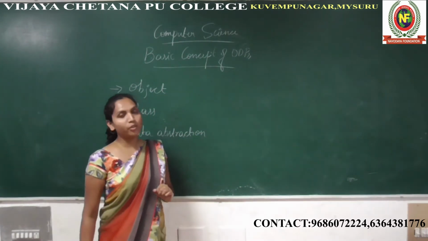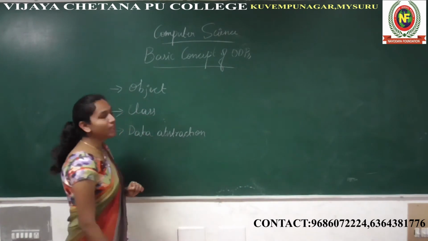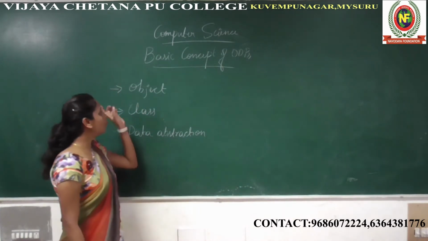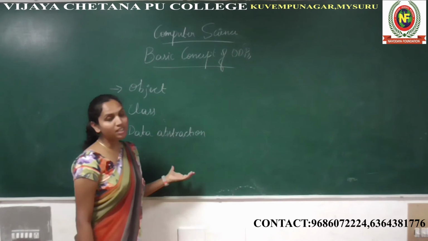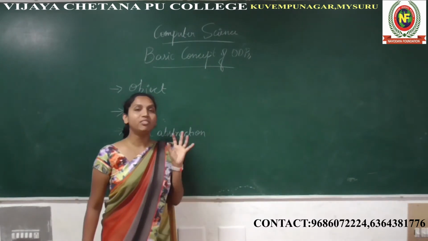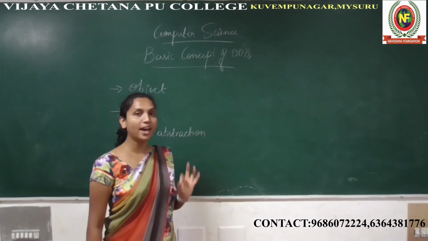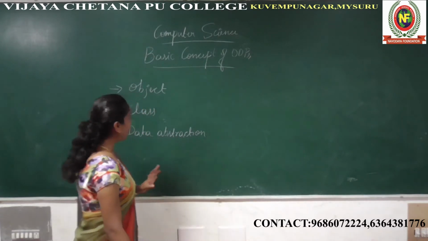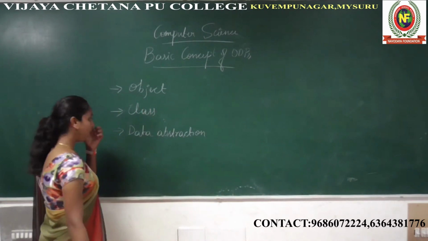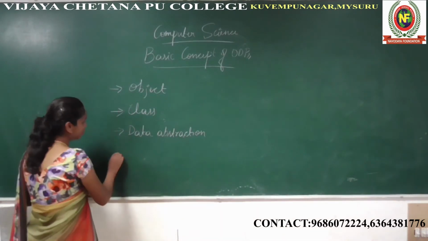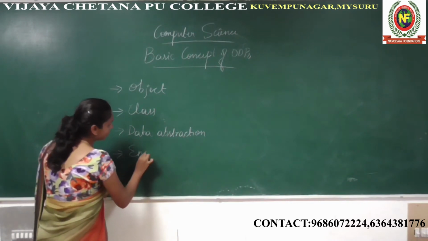They may ask the question for 5 marks: what are the characteristics of OOPS? You should mention all the characteristics, and you should explain any 5 characteristics in detail if they ask for 5 marks. Okay. So the first ones are object, class, data abstraction and encapsulation.